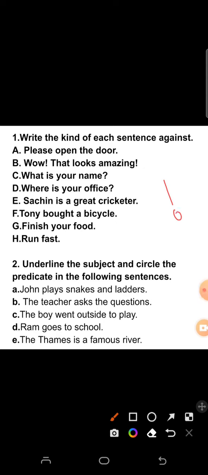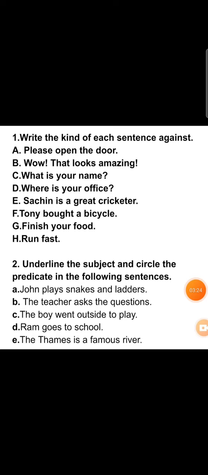Now second topic is subject and predicate. Now let's talk about the subject and predicate. What is a subject? The subject of a sentence is the person, place, thing or idea that is doing. It shows what the sentence is about, or who or what is performing. It means the work done by a person, place, or thing, that is called the subject.